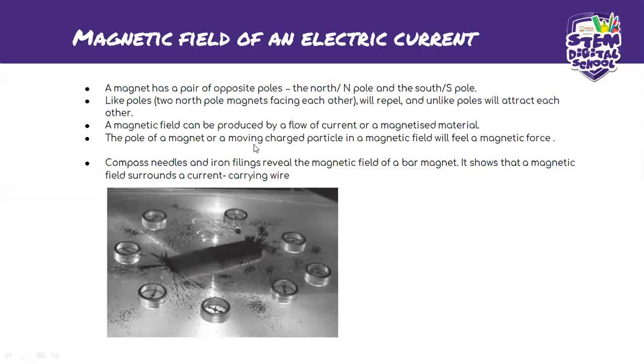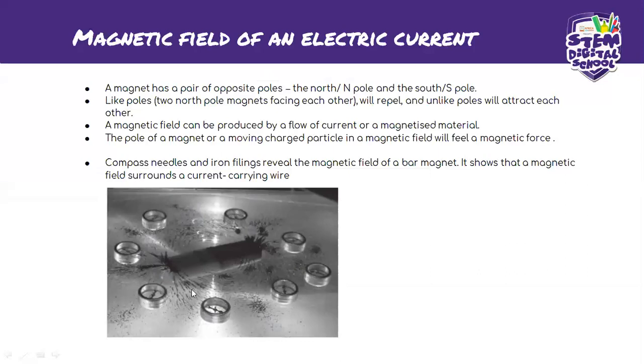Okay, so here we've got a small little example. They have compass needles and iron filings that reveal the magnetic field of a bar magnet. Okay, so it shows that a magnetic field surrounds a current carrying wire. So this is an example of how it would look if you had to test the magnetic field strength, okay?